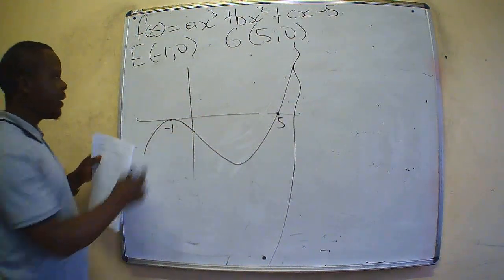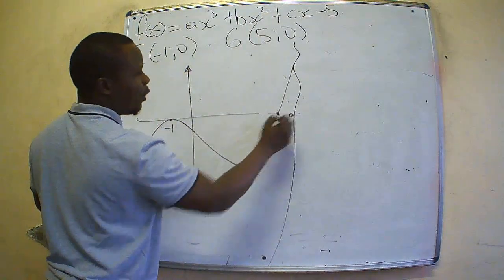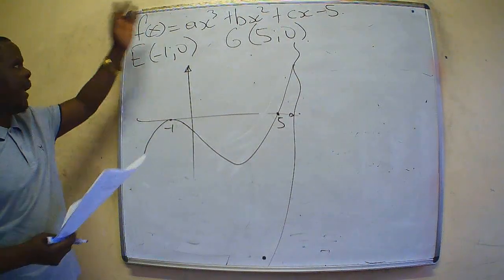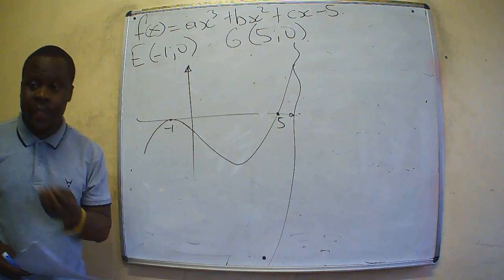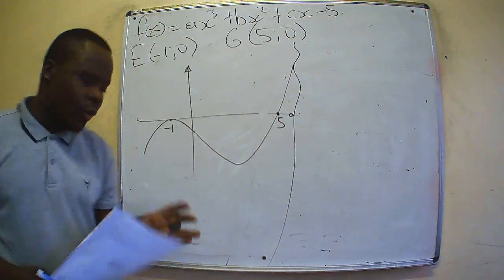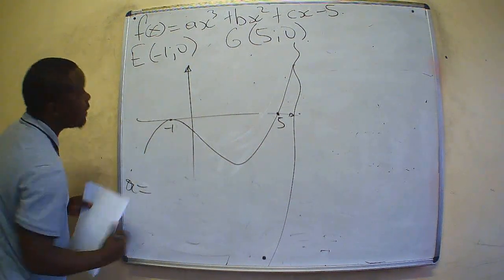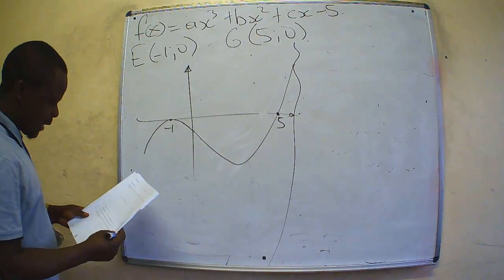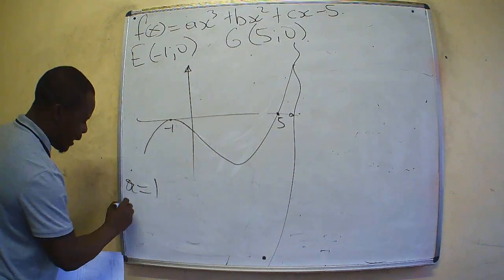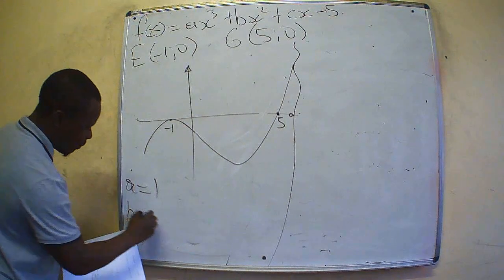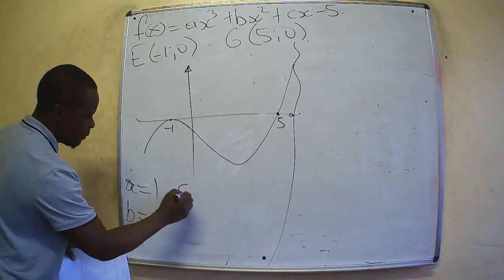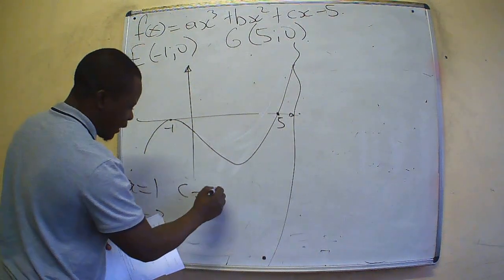Our first question is that we need to be able to determine the values of a, b, and c. Not only determining, but to show that a is 1, that b is equal to minus 3, and that c is also equal to negative 9.